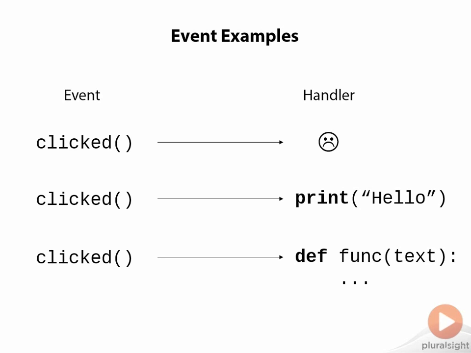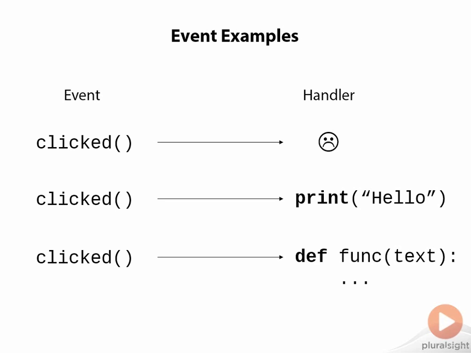Well, that's because Qt actually comes with some built-in events, such as clicked, text change, for example, which fires when you change the text in the QLine edit, and remember that's our text box. What's also interesting about this text change event is that it also passes a parameter to whatever handler is attached to it. There are many other events available overall. I'd say that every UI element has some sort of an event that it emits.